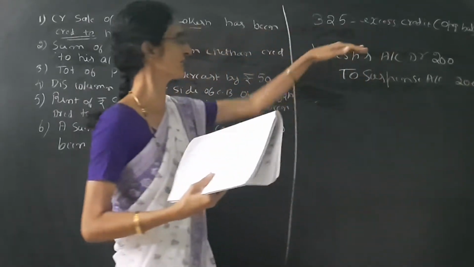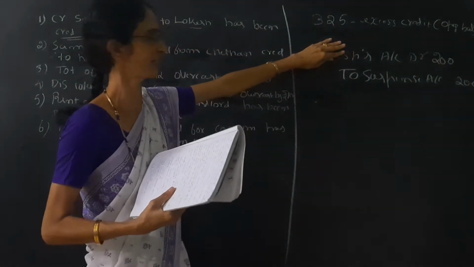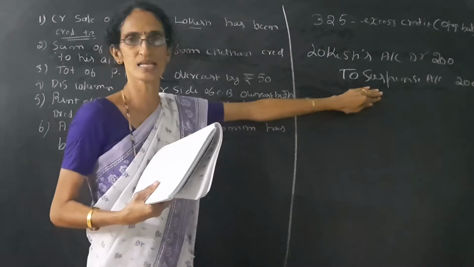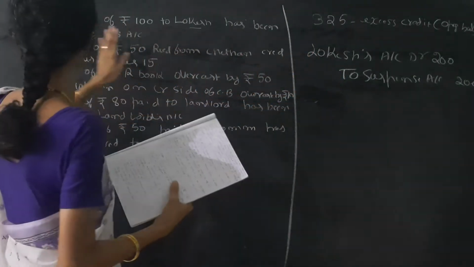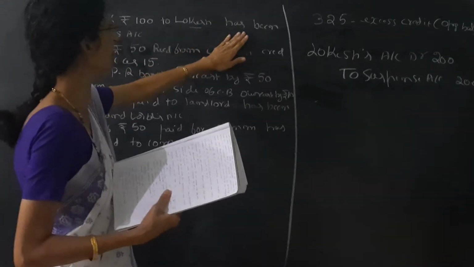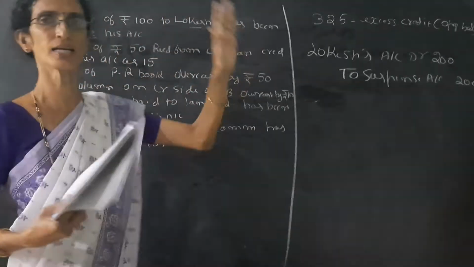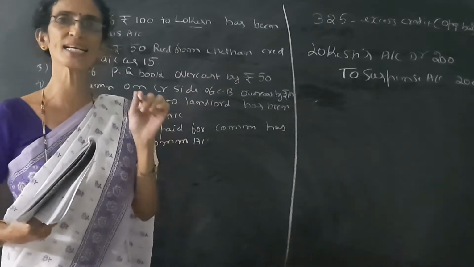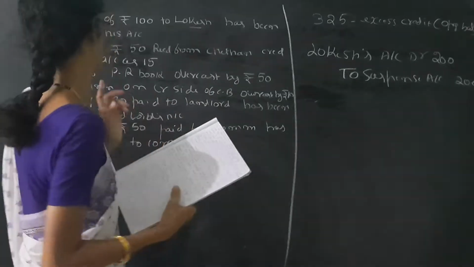And as one account is affected, the next account should be suspense account. And the narration is like this: being credit sale to Lokesh, wrongly credited to his account, rectified.